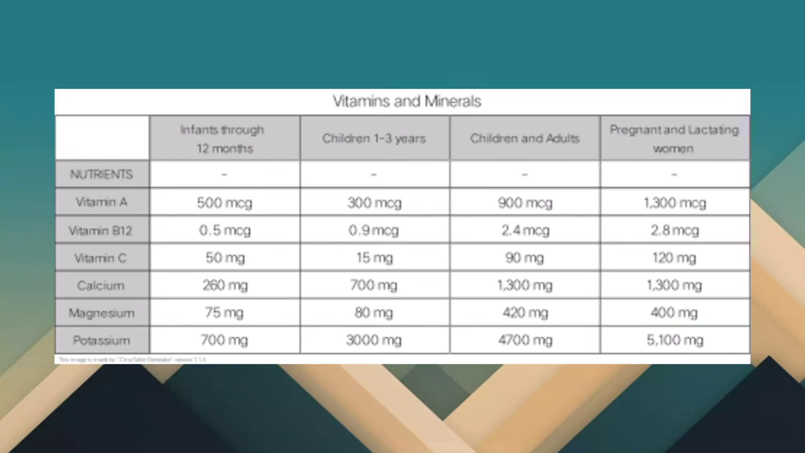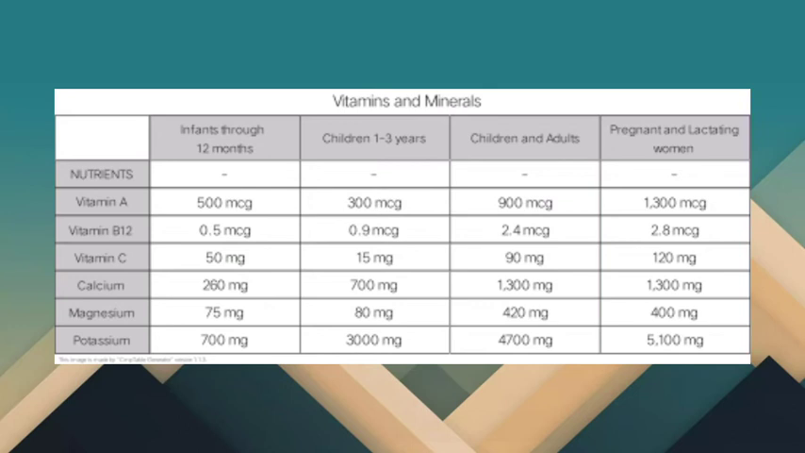So here are some of the vitamins and minerals our body needs. For infants through 12 months, the needed vitamin A is 500 micrograms. For children 1 to 3 years, we have 300 micrograms.